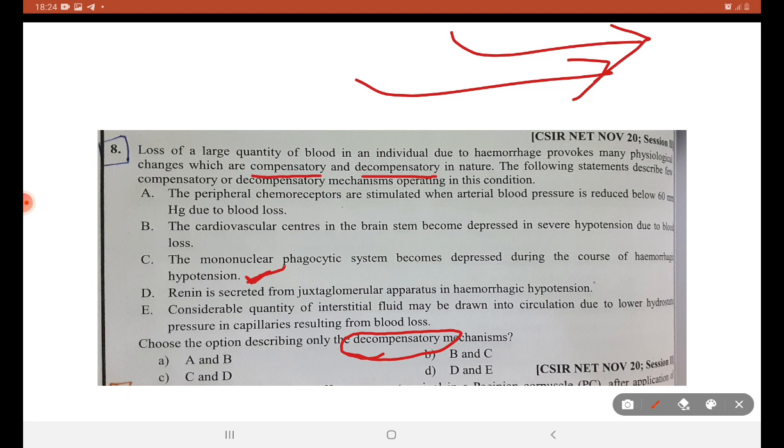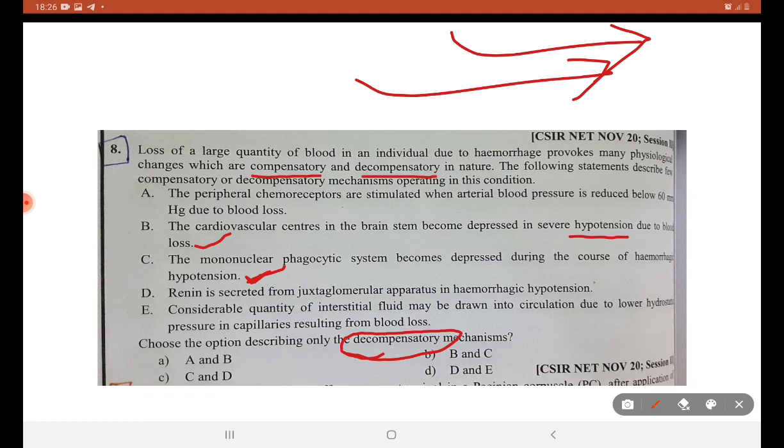Cardiovascular centers in the brainstem become depressed in severe hypotension conditions due to blood loss. This can be a possible answer.